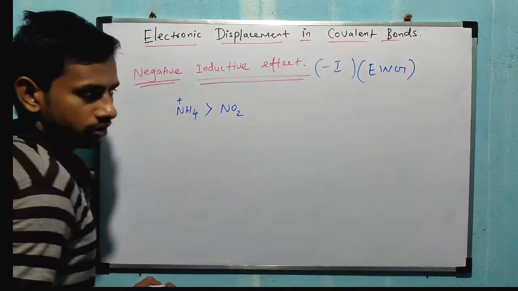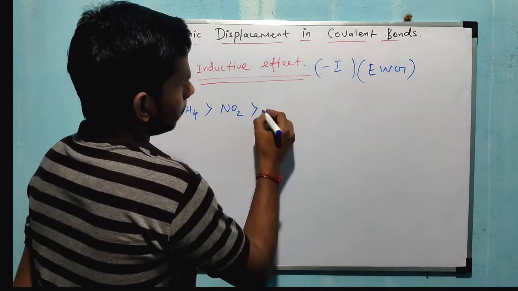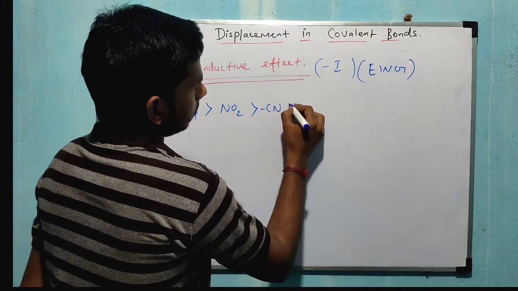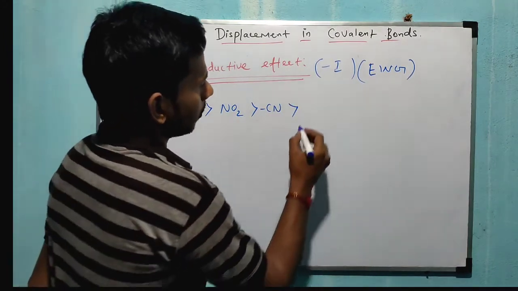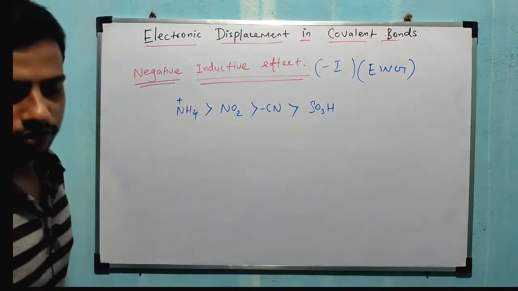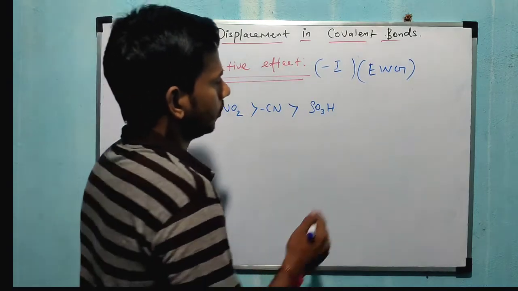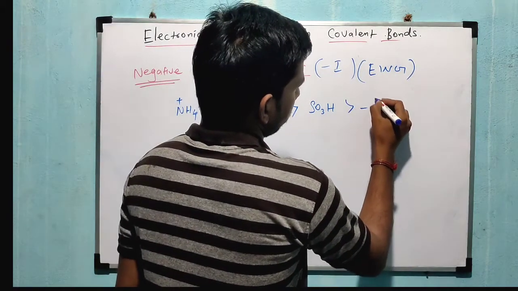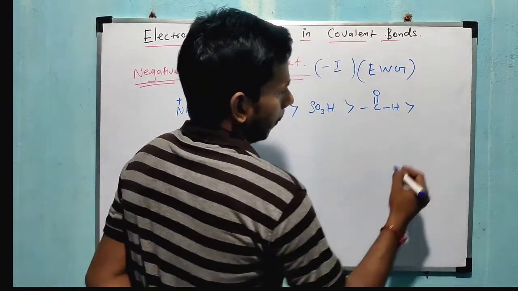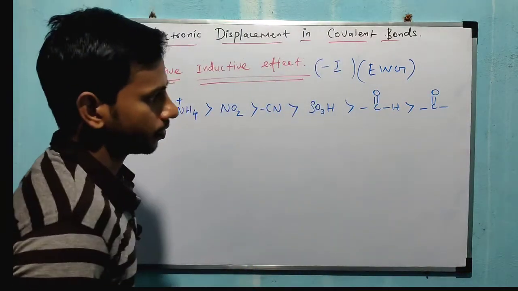Now these are all electron withdrawing groups. So next one you take CN, cyanide group. Next one I am taking SO3H. So this is also one of the minus I inductive effects. So next one you take aldehyde, one of the minus I groups. Next one you take ketone, also one of the minus I groups.